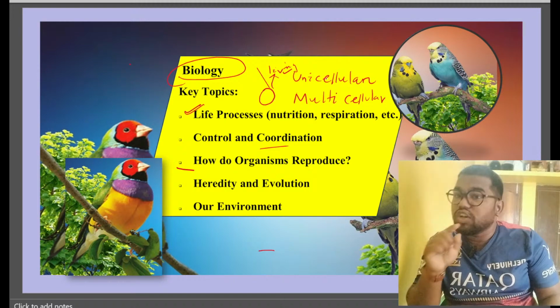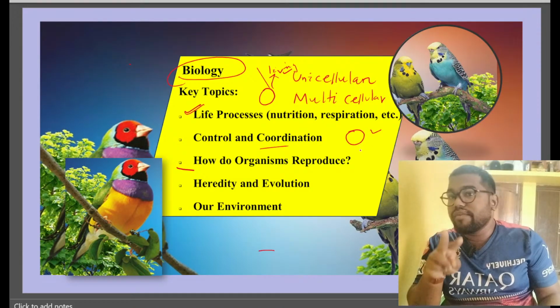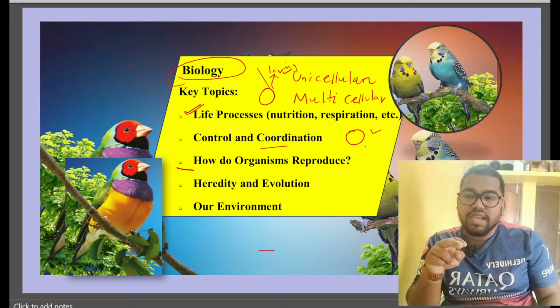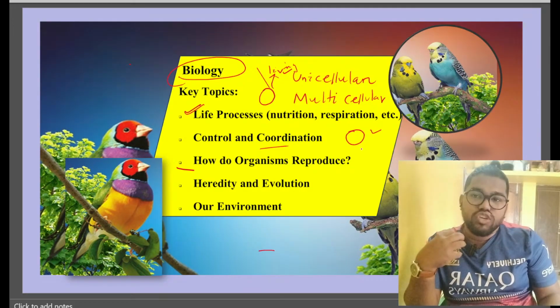Whether they are multicellular or unicellular, they all come from a single cell. When a single cell becomes an animal, it's okay that it is restricted to that boundary. But when this cell gets divided, the animal becomes multicellular. So if I take the example of a human being, we also come from a single cell.